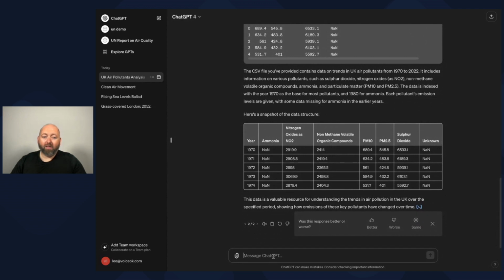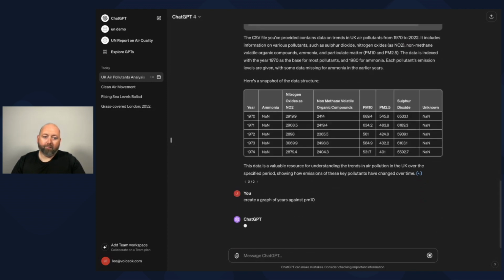Okay, so now we have this data and want to do something a bit more interesting with it. We can write a blog post, we can do all these things, but if we want to go interactive, we want to turn it into something different. So create a graph of years against PM10, for example.